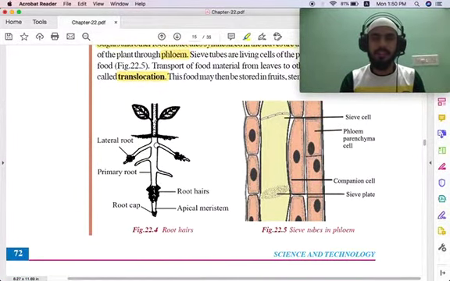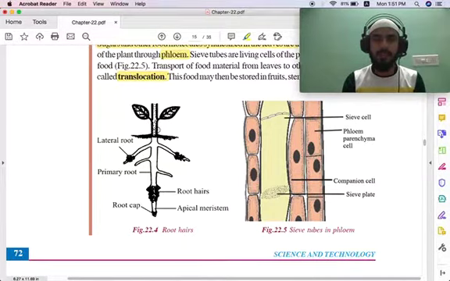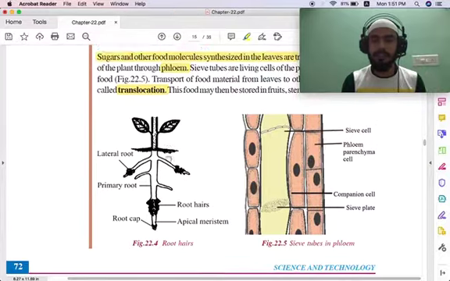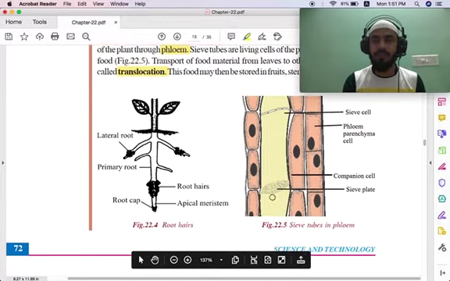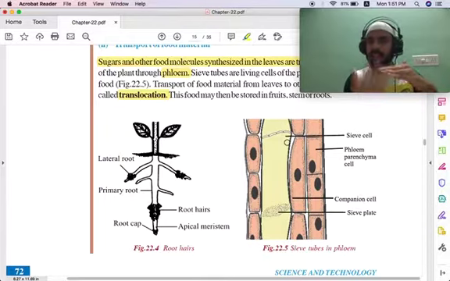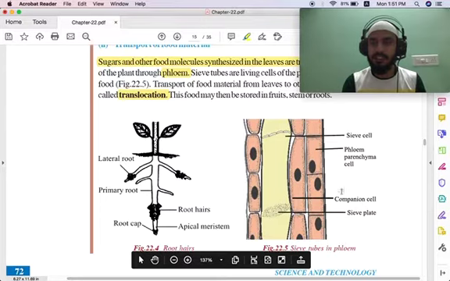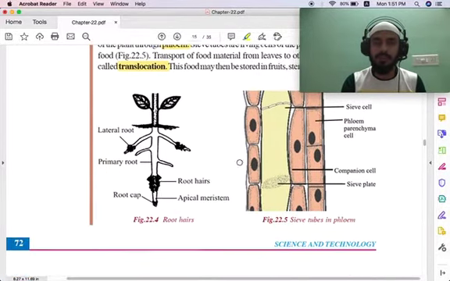So here they have given the root hairs. Through that, water and minerals will be taken up, and through ascent of sap, water will be taken to the upper part of the plant body. Then they have shown here the sieve tubes in phloem. Phloem is a tissue. Here you have the sieve. Sieve is like a filter. When food goes through, only the necessary food molecules are allowed and taken up. This is a sieve plate. And these are some phloem parenchyma cells, a type of cell present in the phloem. This you have to remember.